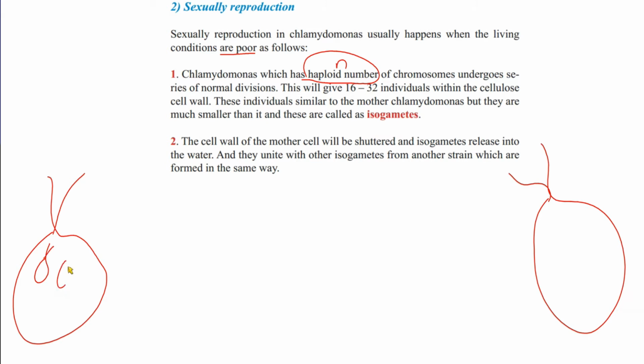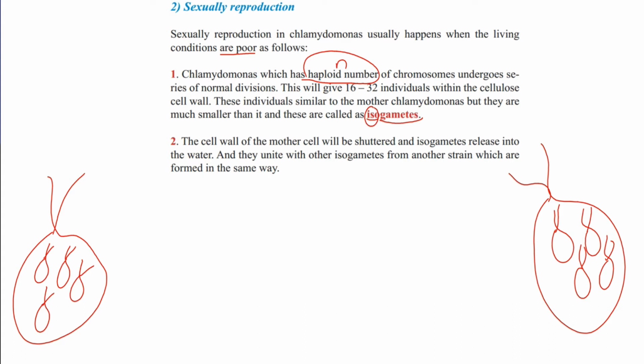So it produces what? It produces organisms. How many? Two meiotic divisions produce 4 or 8 or 16. And on the other side, another Chlamydomonas belonging to the same species but of a different strain, with some different genetic material. At that time, what do we call them? Isogametes. Not zoospores, but we call them isogametes.